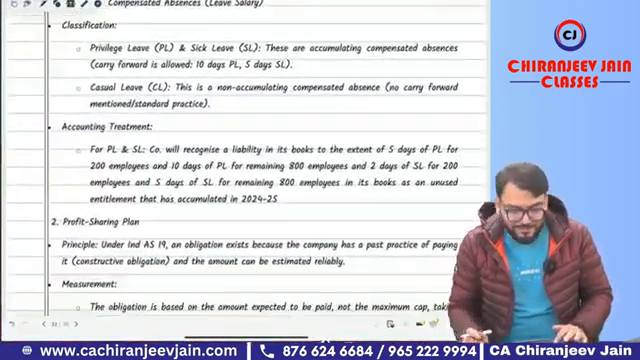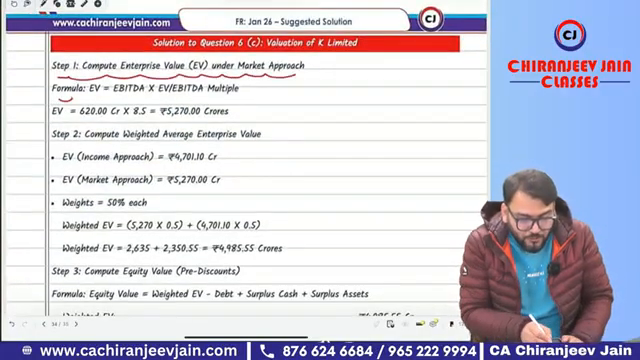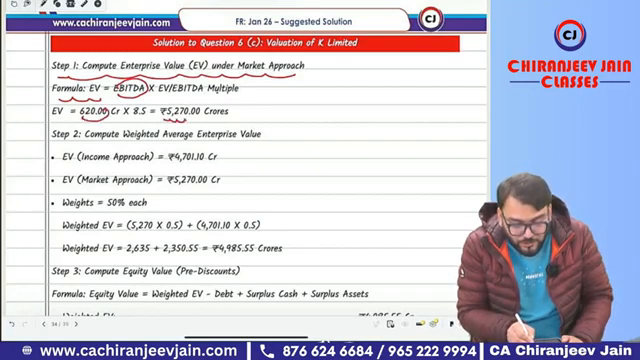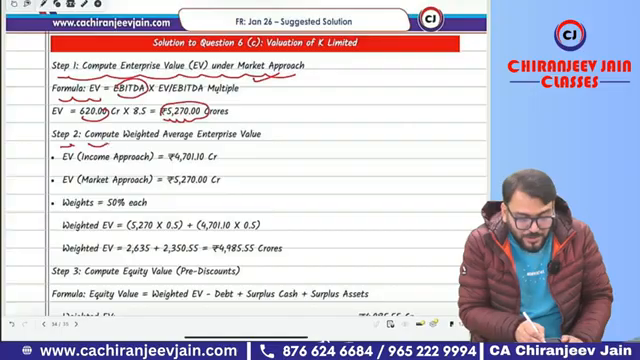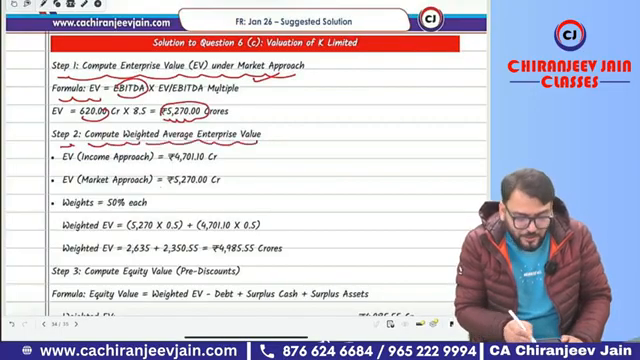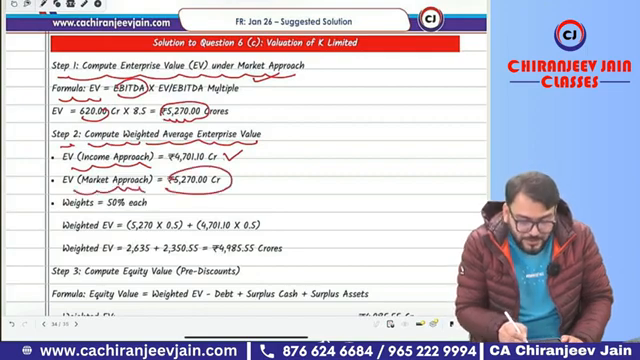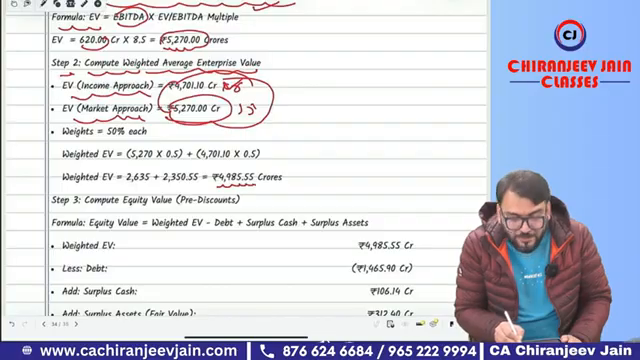Let's see what answer is given. You can see first we need to calculate EV under the market approach. The formula is EV equals EBITDA multiplied by the EV by EBITDA multiple. So they have given 620 multiplied by 8.5. So 5270 will be the EV as per market approach. Got this point? Step number 2, compute the weighted average enterprise value. So EV as per income approach is already given, and EV as per market approach we have calculated. So this into 50%, this into 50% will give the EV as a weighted average. That will be 4985.55.